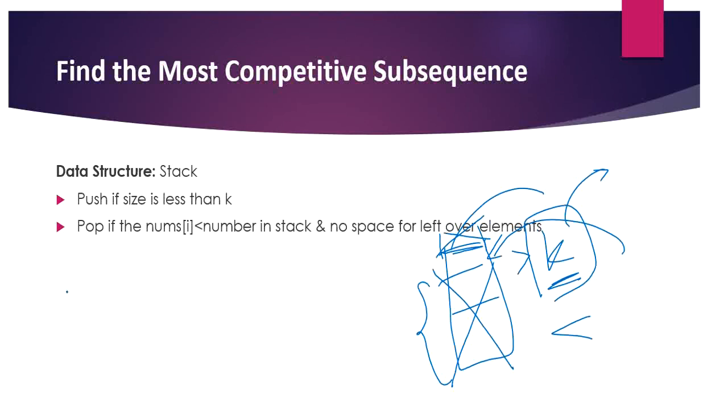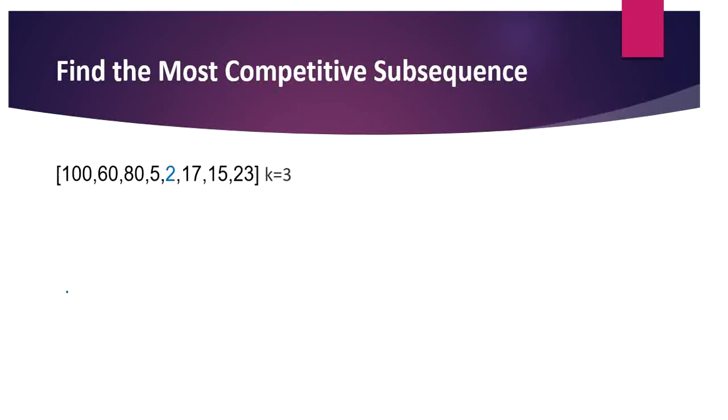So let's go for a dry run with our example and get to the code. I'm taking this array for our example. Now I'm going to add a stack. So add 100. Yes, 100 is entered. Next it is going to this number and check whether this number is less than the previous number. Yes, it is less than the previous number. So we are removing 100 and adding 60 to the stack.